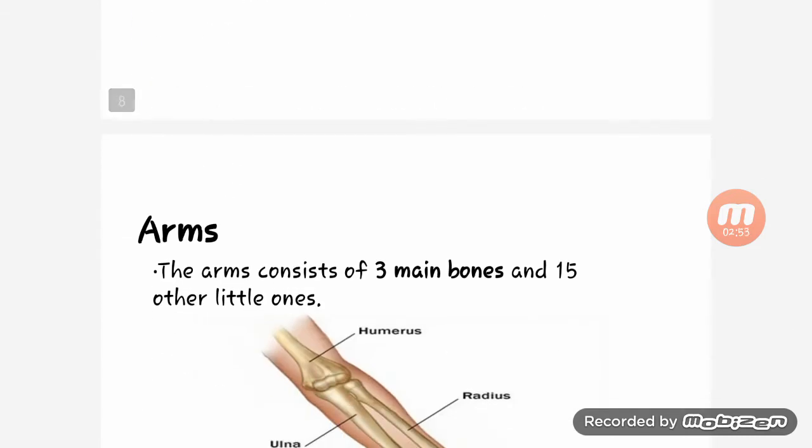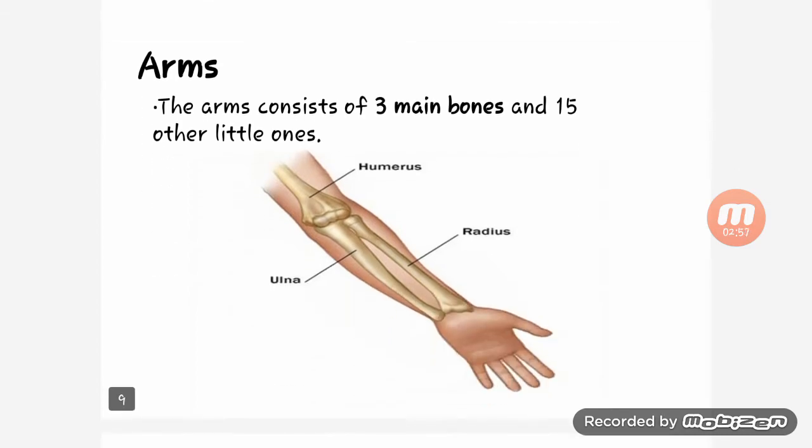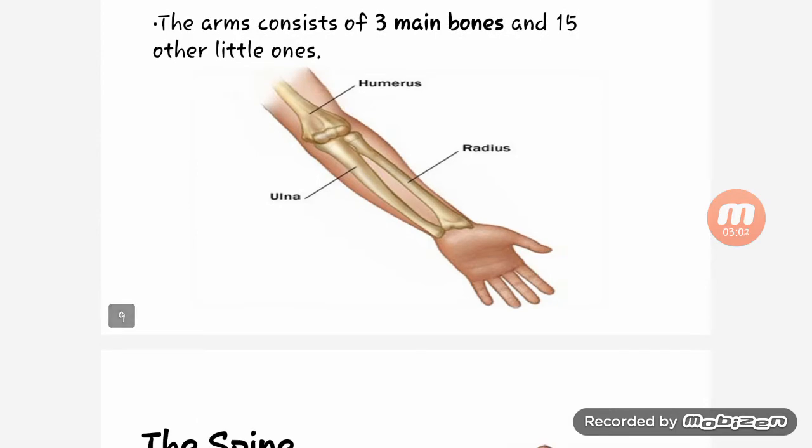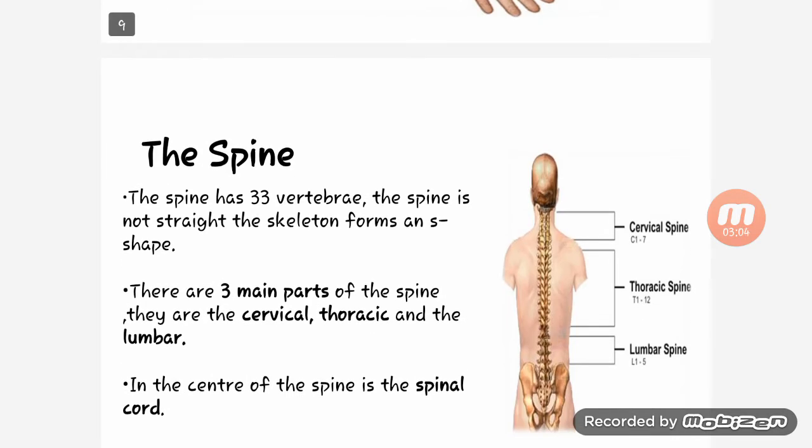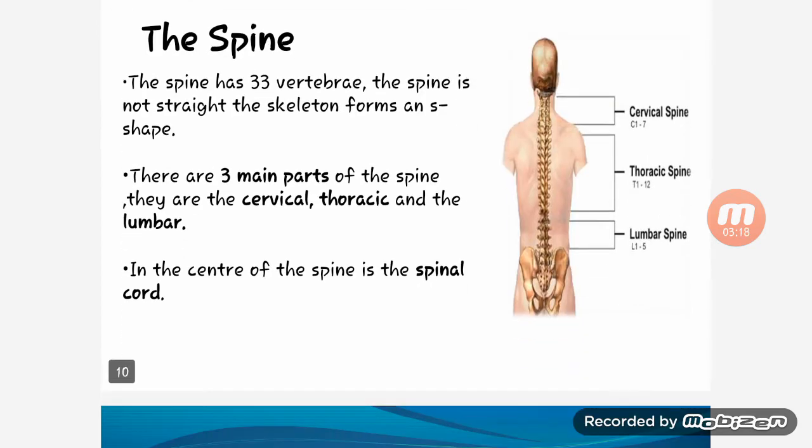Arms. The arms consist of 3 main bones and 15 other little ones. So you can see the 3 main bones and 15 other little bones. The spine. The spine has 33 vertebrae. The spine is not straight. The skeleton forms an S shape. There are 3 main parts of the spine: cervical, thoracic and lumbar. In the center of the spine is the spinal cord.